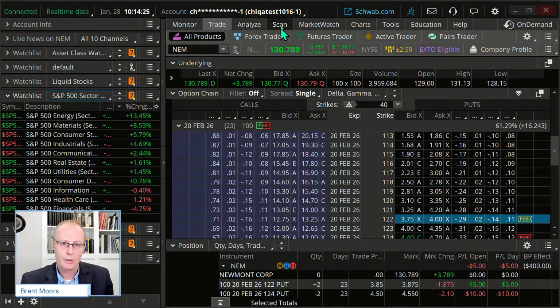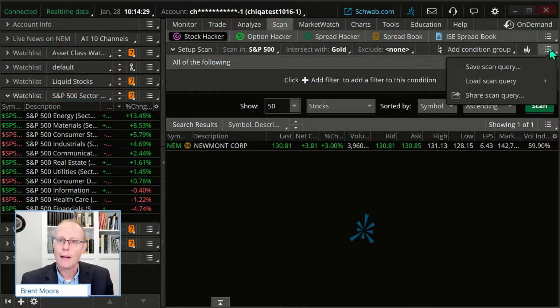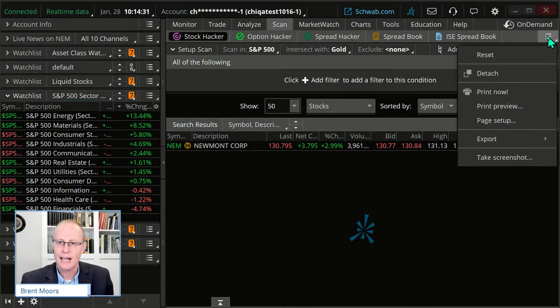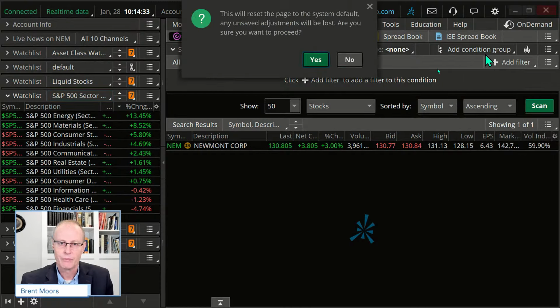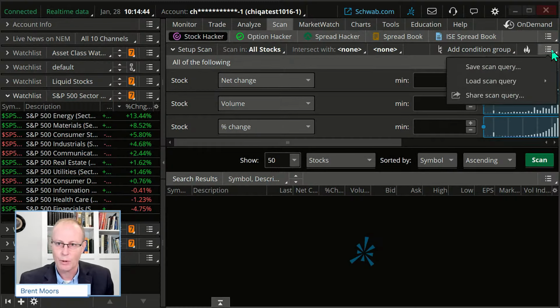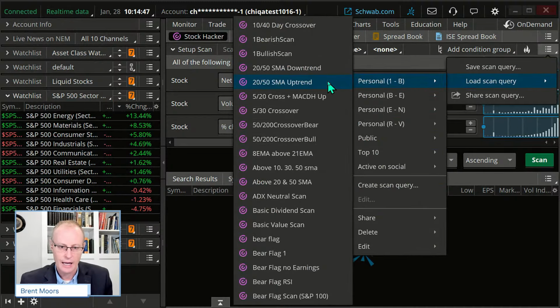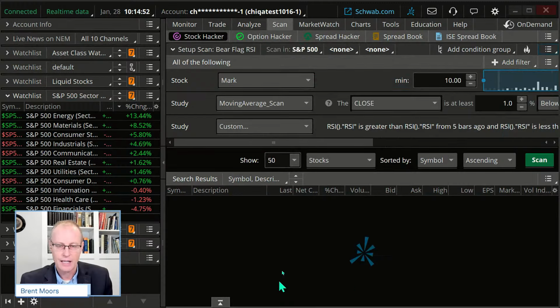And for that, what I'm going to do is I'm going to go to scan. I'm going to reset this scan, okay? And we're going to get out of that. And in fact, what I'm going to do is I'm going to add a scan in here. Okay, we're going to do a scan. I'm going to do a pre-existing scan, and I'll share this scan with you if you like. I'm going to load a scan query. I'm just going to go to personal scan, and I'm going to go to just a bear flag scan that I have.